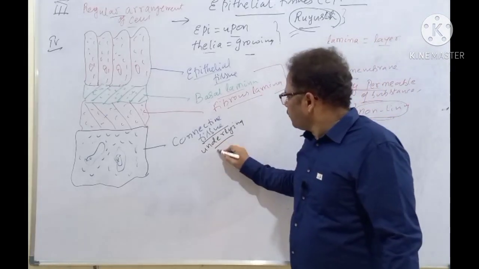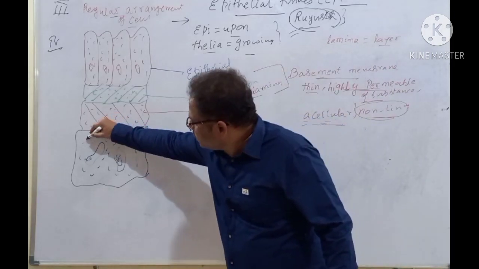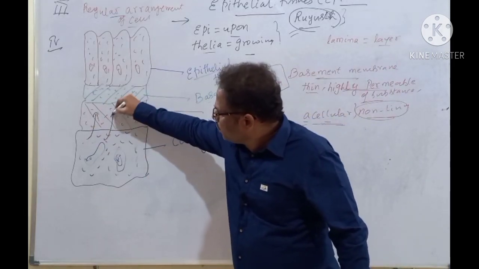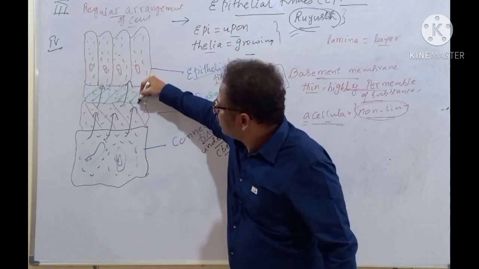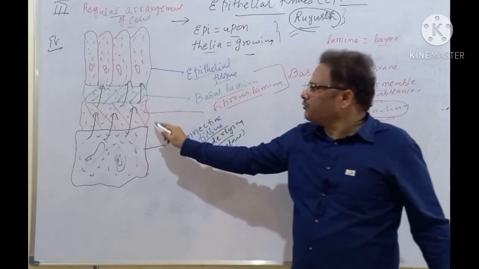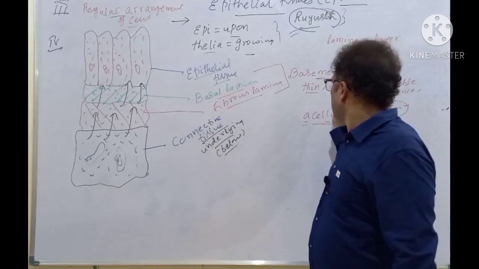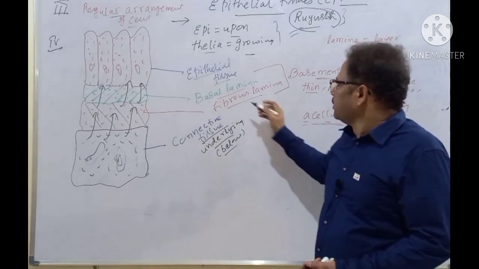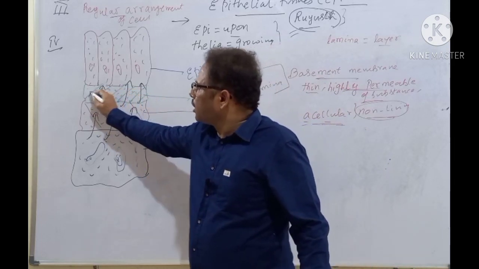The substances from the underlying connective tissue reach the epithelial tissue because the basal and fibrous lamina are highly permeable, even though they are non-living and thin. Clear? And basal lamina consists of glycoprotein.